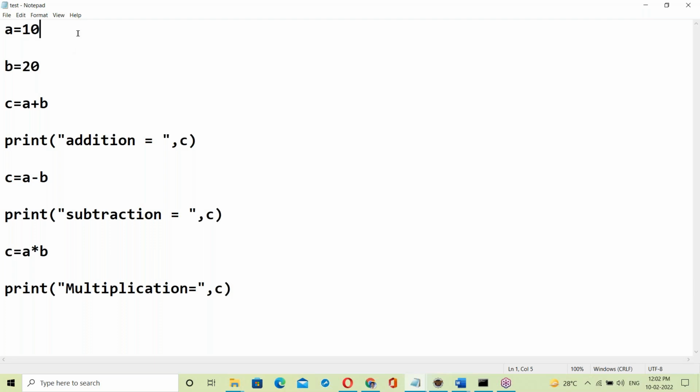In Python, the semicolon is optional. You can use it or not, it is not necessary. Every line is a separate statement. In C, Java and C++, the semicolon is required.